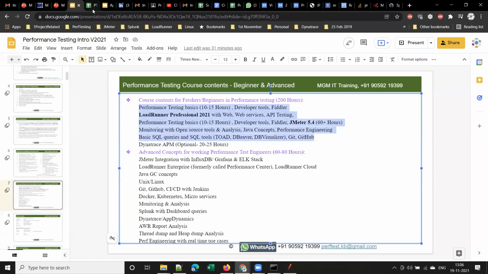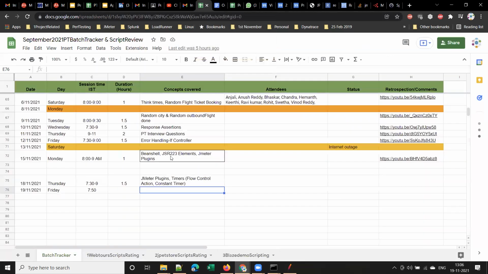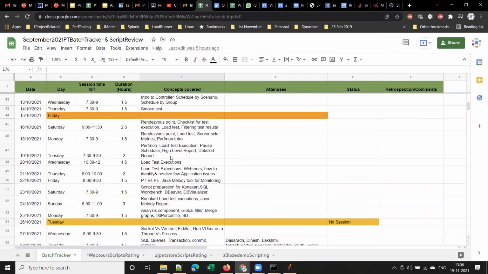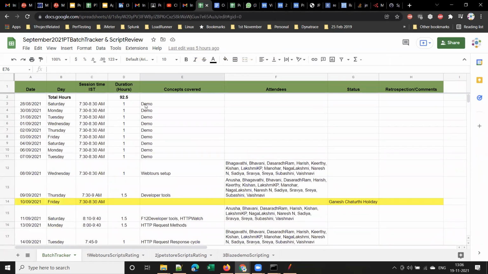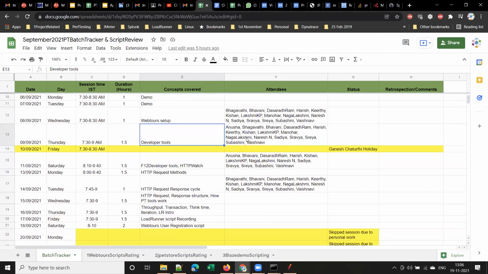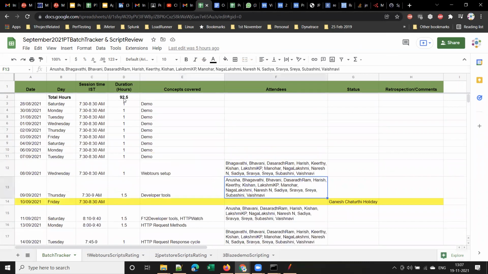All right. So, how can you say that? I maintain a tracker for each batch like this. You can see here, this is my September batch tracker. I will maintain a tracker for every batch like this, right? Here you can see I gave some demo sessions for the first 10 sessions or so. And then what concepts I cover on each day and who all participated in the sessions, I'll be maintaining a tracker like this. And here you can see this batch is still running. The September batch is still running. JMeter will be completed by this month end in that batch.